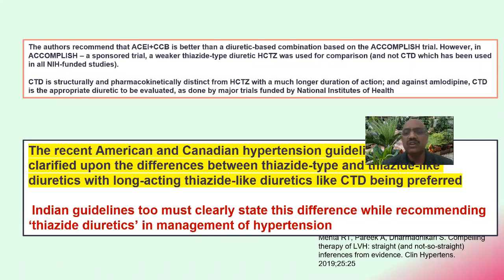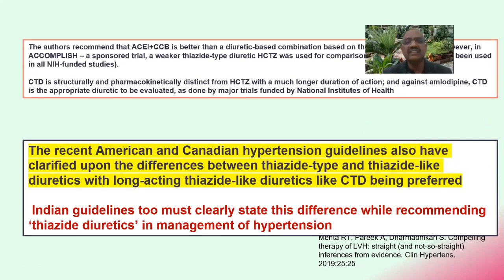And chlorthalidone is structurally and pharmacokinetically distinct from hydrochlorothiazide, which, as I was already told, has a much longer duration of action. Against amlodipine, chlorthalidone is the appropriate diuretic to be evaluated, as done by major trials funded by the National Institutes of Health. The American and the Canadian hypertension guidelines have also clarified the differences between thiazide-type and thiazide-like diuretics, with long-acting thiazide-like diuretics like chlorthalidone being preferred.